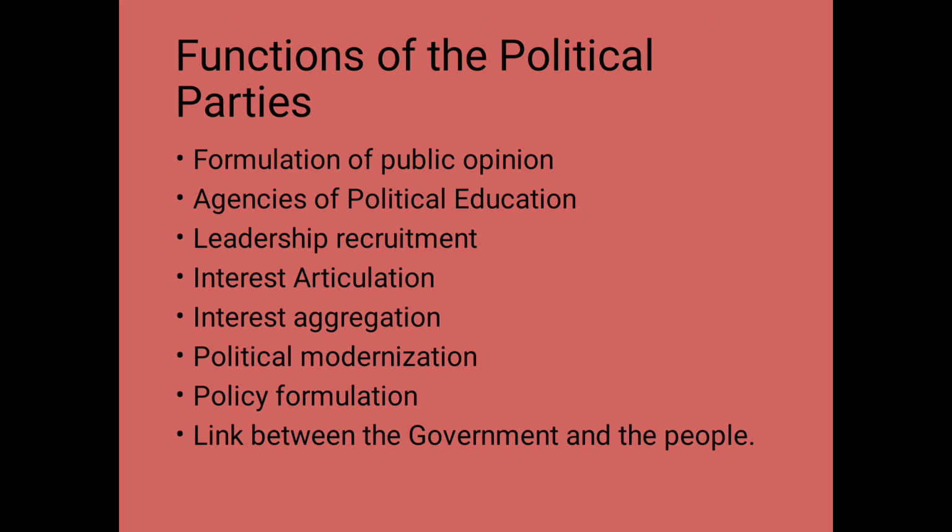Next, interest aggregation. Political parties are the main agency of interest aggregation. These are specialized aggregation structures of modern society. The articulated interests are aggregated into a set of policy proposal alternatives by the political parties. These are then taken to the government for approval.